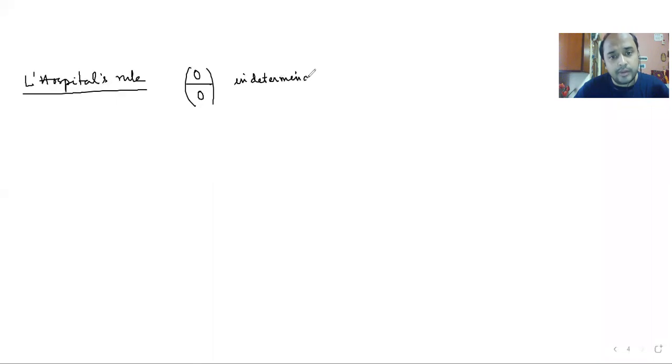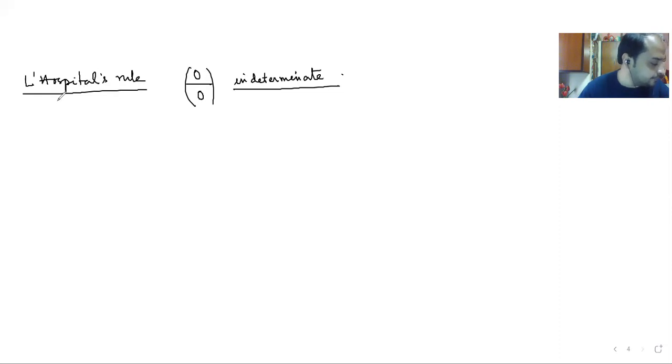We know what to do with these functions, but what we do not do is analyze the thing before we apply the rule. So this analysis is actually very important.